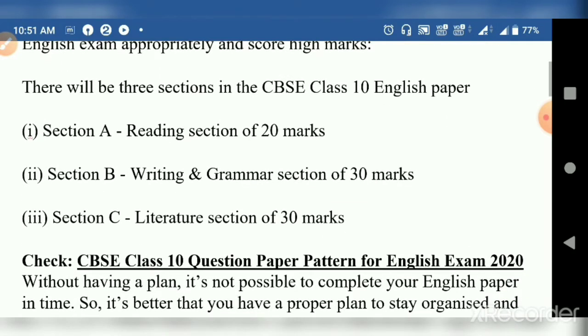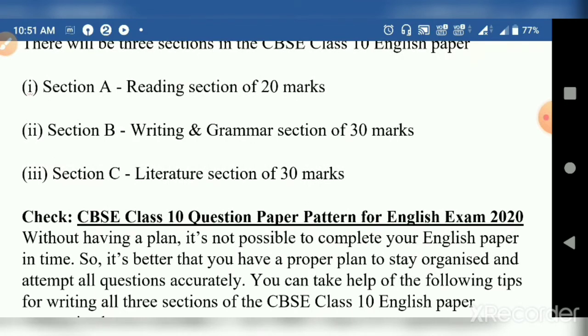There will be three sections in the CBSE Class 10th English paper. First is Section A, the reading section, which contains 20 marks. Section B contains 30 marks. It includes the writing section and the grammatical section together in a single Section B.